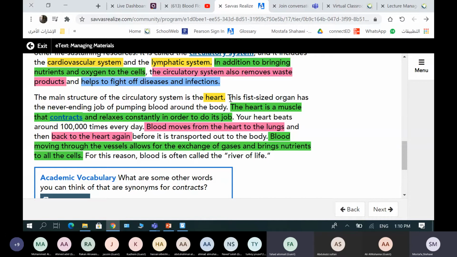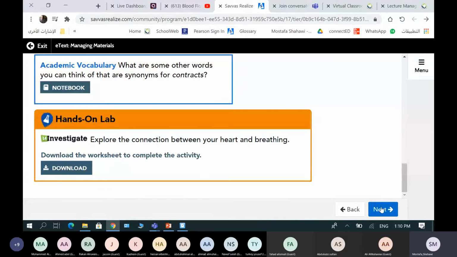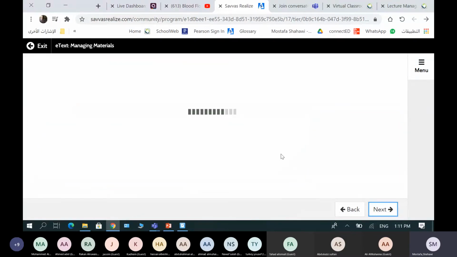Okay, thank you, Fahd. So the main structure in the circulatory system is the heart. We explained it. It's a fist-sized organ, the same size as your fist. The heart is a muscle that contracts and relaxes constantly in order to do its job. It beats around 100,000 times a day. Blood moves from the heart to the lungs and back to the heart again. This is one loop. And before it is transported to the body, blood moving through the vessels allows the exchange. We have explained that. It's talking about the blood circulation, and we will talk about it later too. So that's enough here.